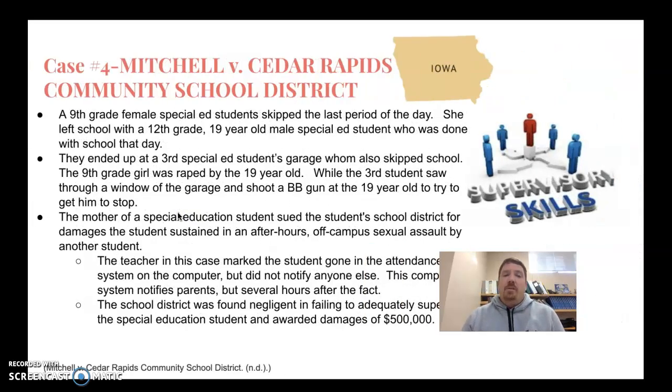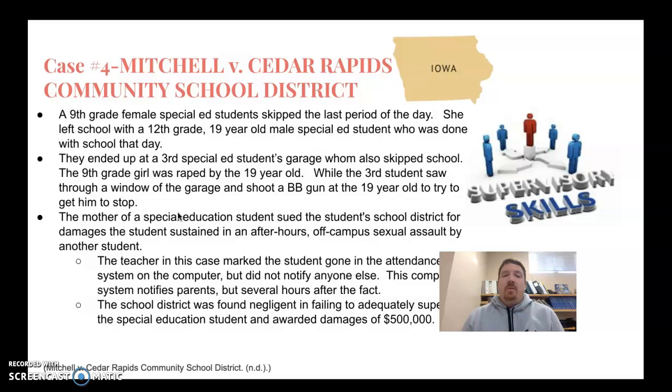Case number 4, Mitchell versus Cedar Rapids. This happened in Iowa. A 9th grade female special ed student skipped the last period of the school day. She left school with a 12th grade special ed student who happened to be 19 years old, who was actually done for the day. They ended up at a third special ed student's garage, who also skipped the last period of the school day as well.